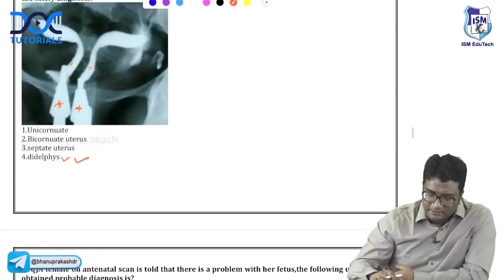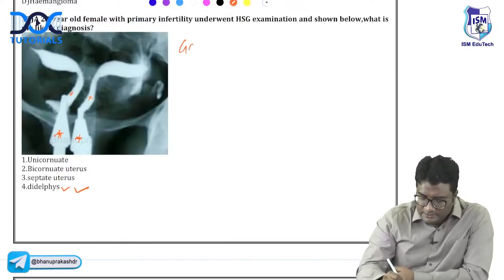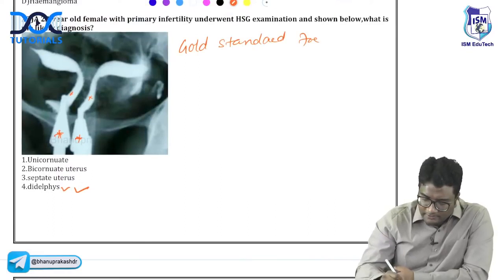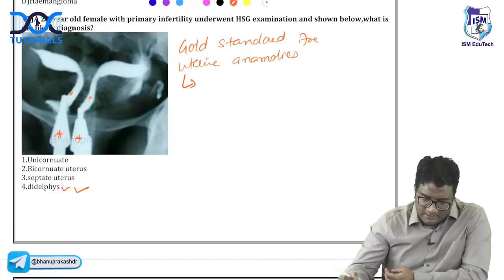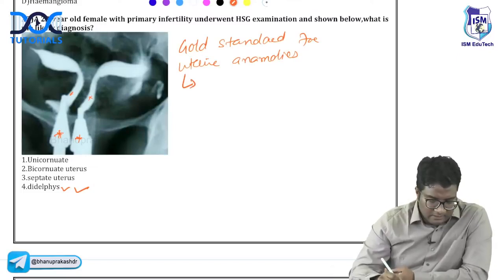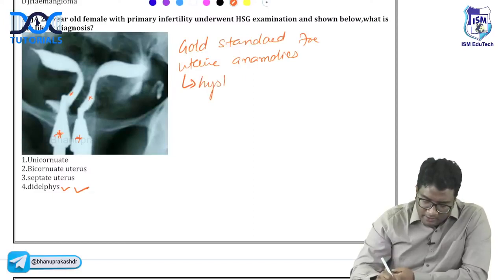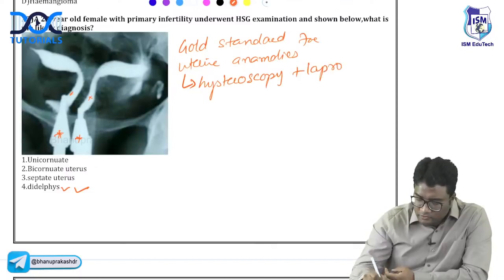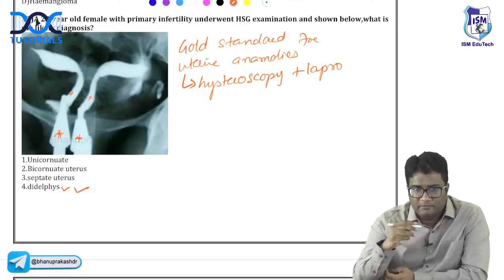But by the way, what is the gold standard investigation for uterine anomalies? Gold standard for uterine anomalies. This is not HSG. It is hysteroscopy with laparoscopy, endoscopy from inside and outside.